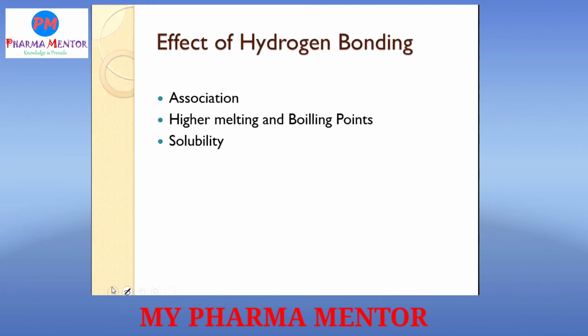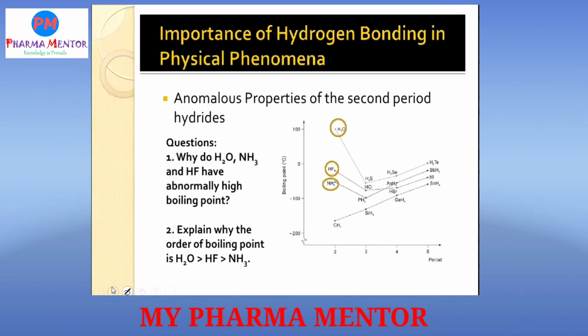Next, effect of hydrogen bonding. Generally, the effect of hydrogen bonding takes place on association of molecules. Then hydrogen bonding affects melting point and boiling point. Due to hydrogen bonding there is generally a higher melting point and boiling point of that molecule, and the last effect is that it affects the solubility of that molecule. Now here are some important questions which are generally asked in competitive exams, which we can highlight.